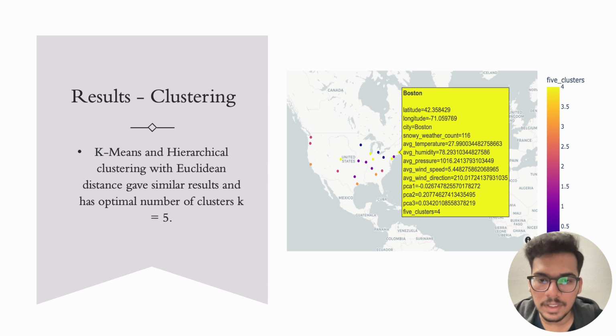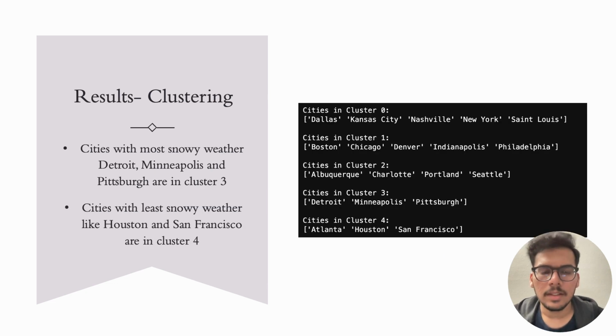If we hover over a city, we can find details about the city like name, latitude, longitude, weather details, frequency of snowy weather, and the cluster to which it belongs. This image displays 5 different clusters and the city names in each cluster. Cities with the most snowy weather are in cluster 3, namely Detroit, Minneapolis, and Pittsburgh. Cities with the least snowy weather are in cluster 4, namely Houston and San Francisco.